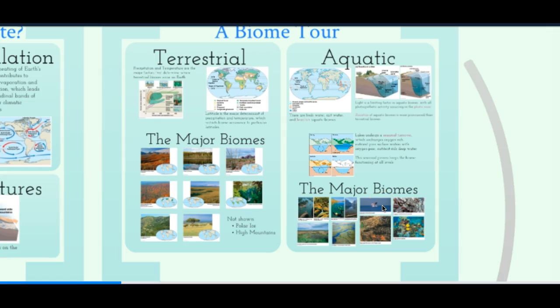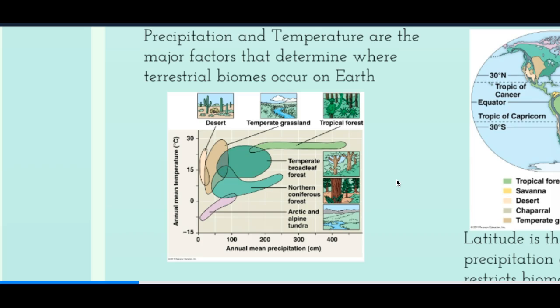The next one that we'll talk about is a biome. We'll first start with a terrestrial biome, and then we'll talk about the aquatic biome. There are a lot of factors that determine the characteristics of a biome. For example, sunlight, which also affects precipitation and temperature, as well as soil quality. All of these will determine the amount of biodiversity around a certain area and the characteristics of that area.